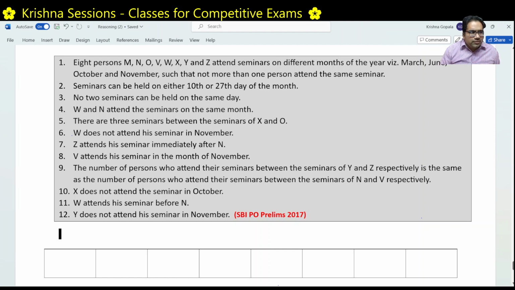So the diagram would be something like this. Let's say this is March 10th and 27th, then June 10th, 27th.